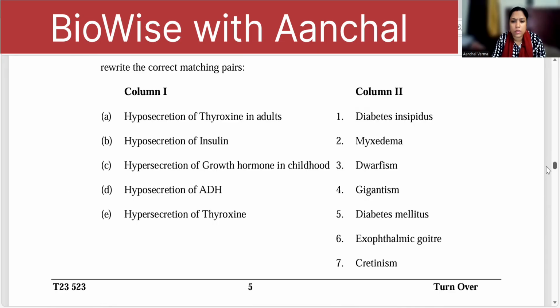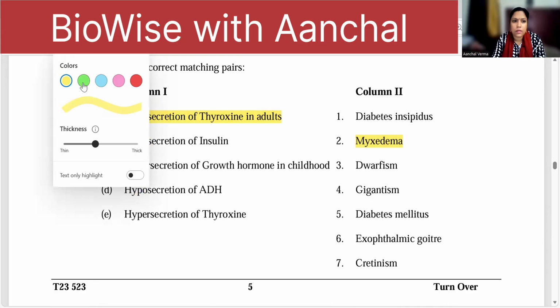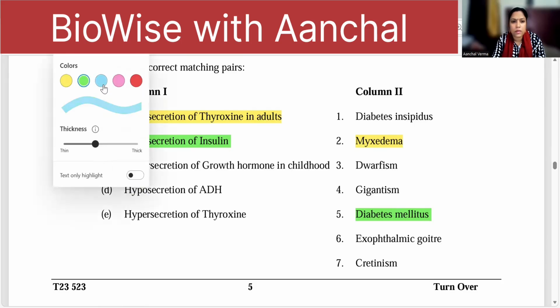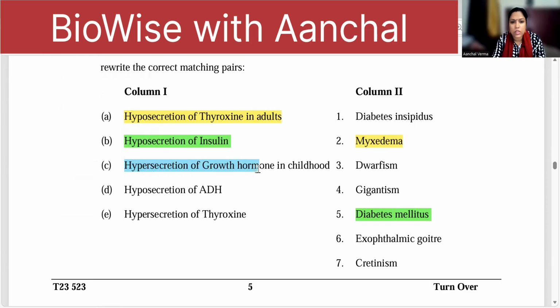Next one, something related to your endocrine system. Hyposecretion of thyroxine in adults. Adults means myxedema. Next one, hyposecretion of insulin. Hypo, so it will be diabetes mellitus. Right? Next one is your hypersecretion of growth hormone in childhood. So the child becomes huge, gigantism.